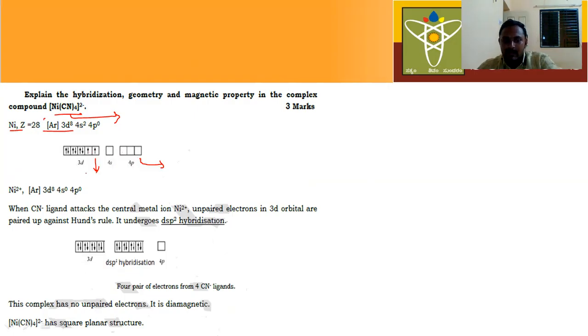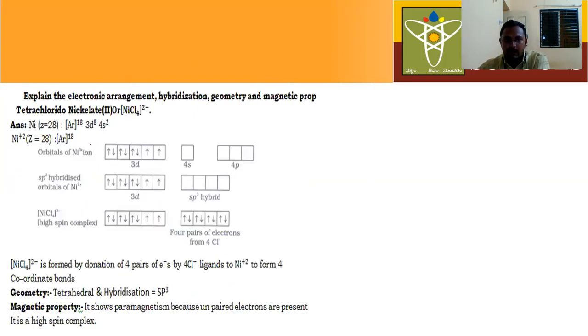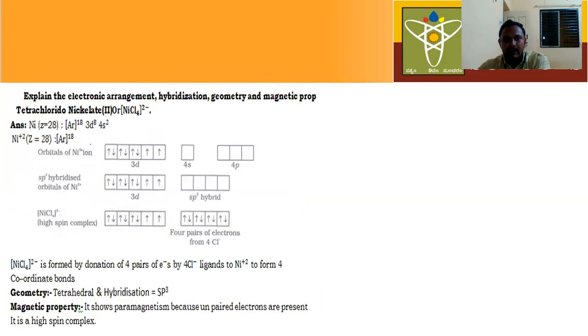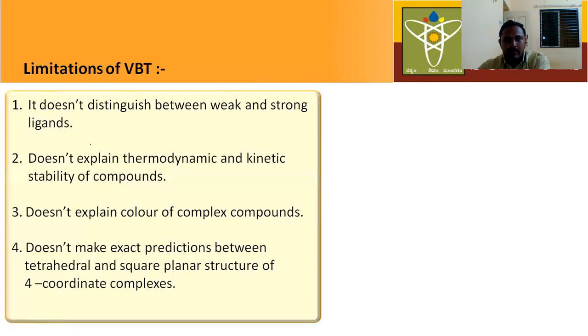Based on the hybridization, we can easily predict the geometrical shape. Next, this is also another example. Among these four examples, definitely you will get one example for 3 marks, in the next class.